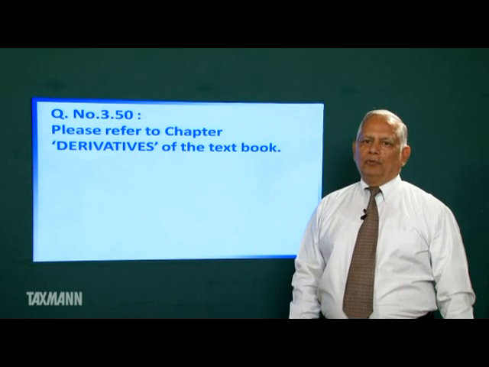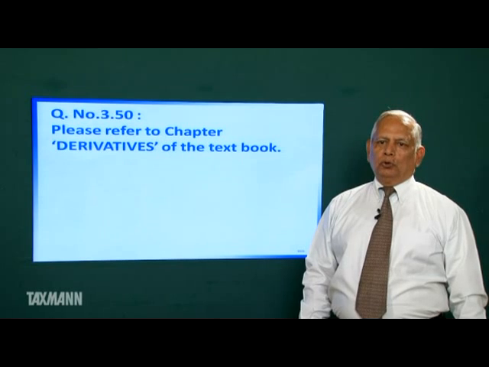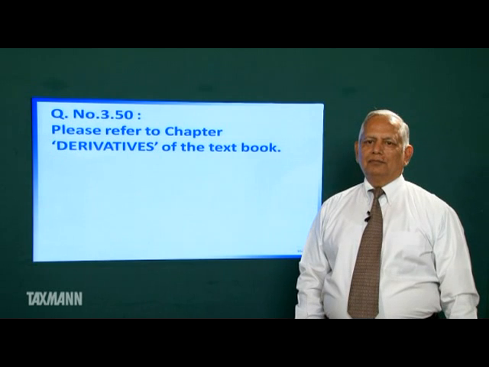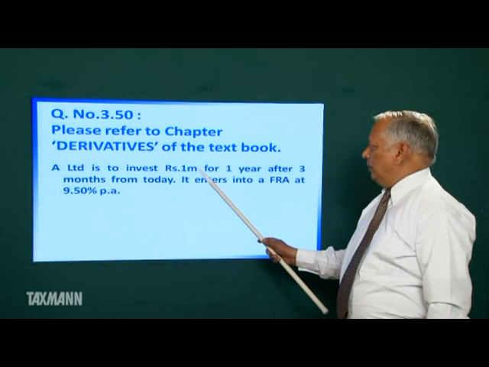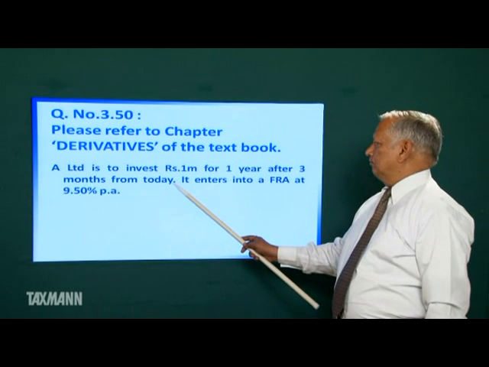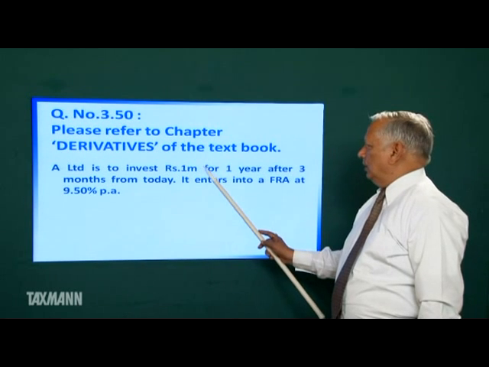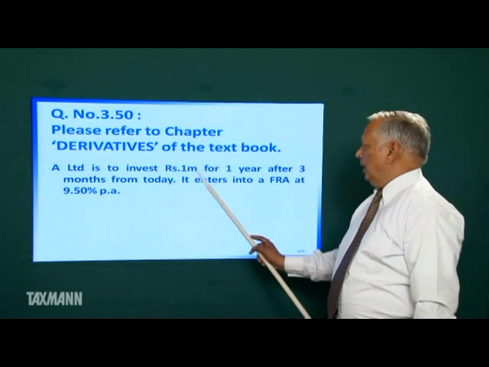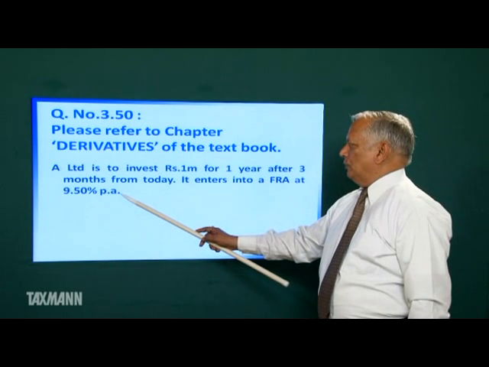Question number 3.50. Please refer to the chapter Derivatives of the textbook. Please go through the question thoroughly. A Limited is to invest rupees 1 million for 1 year after 3 months from today. It enters into a forward rate agreement at 9.50% per annum.